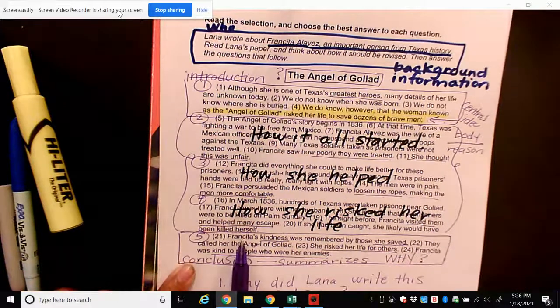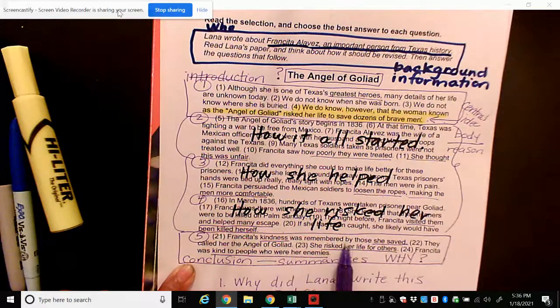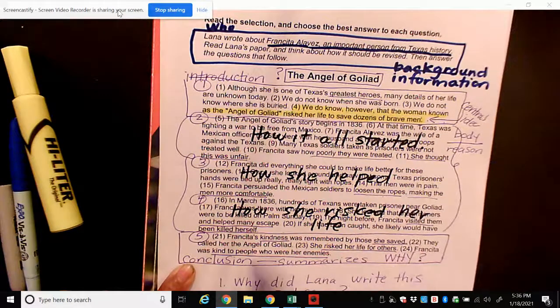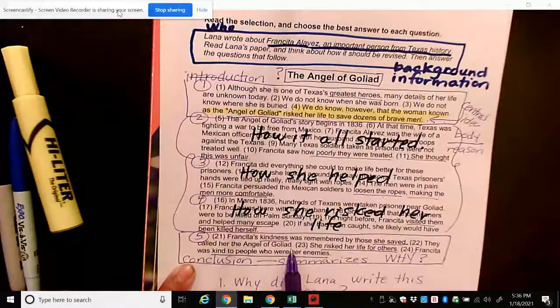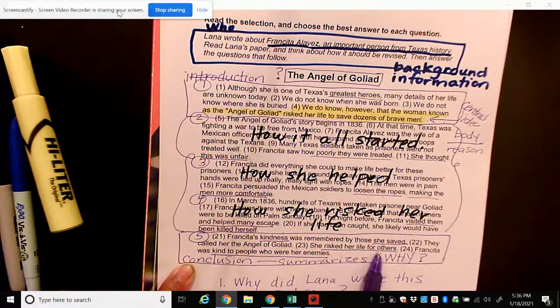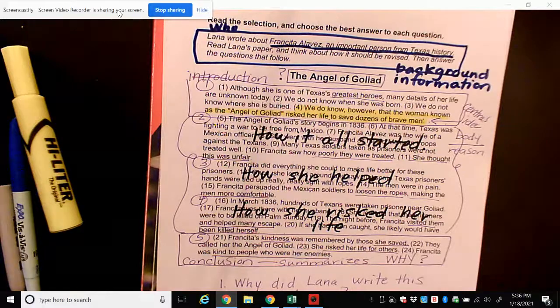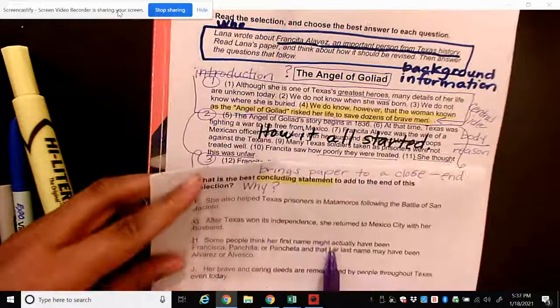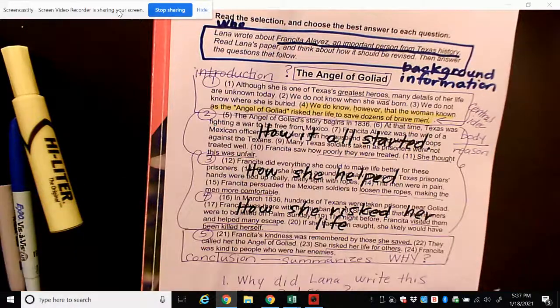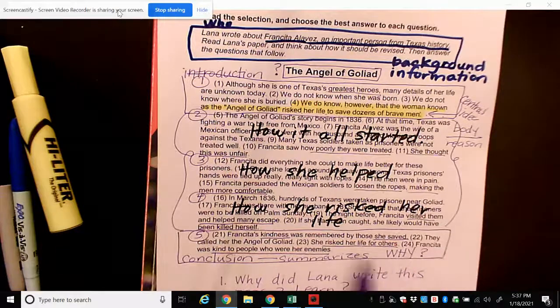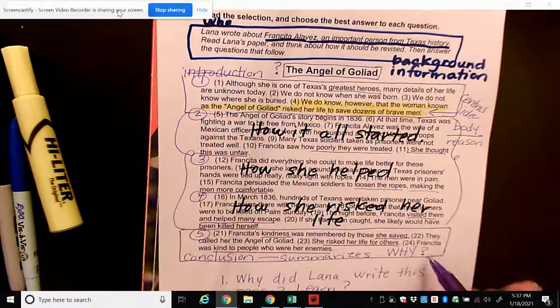So let's read the conclusion. Francita's kindness was remembered by those she saved. They called her the Angel of Goliad. She risked her life for others. Francita was kind to people who were her enemies. Okay. So I want to add one of these sentences to this paragraph. And of course, it should all be answering the question why.